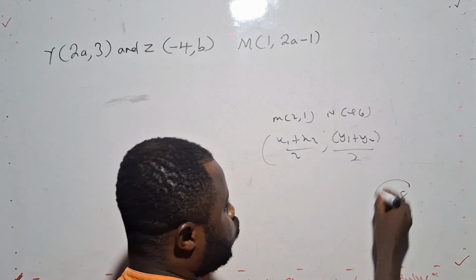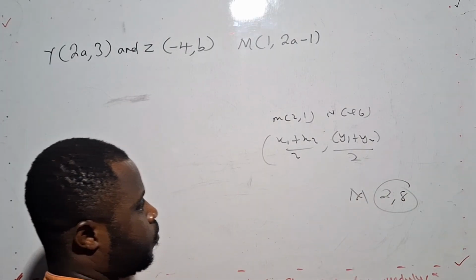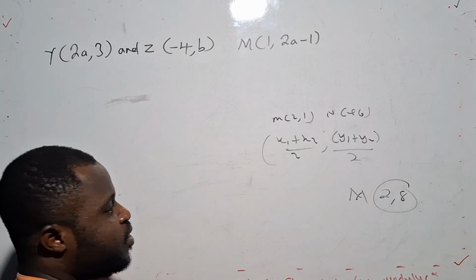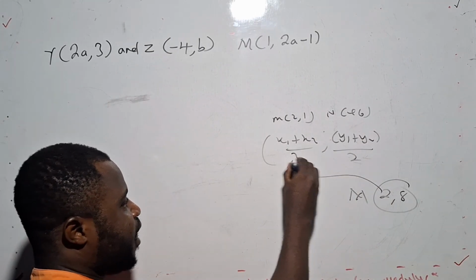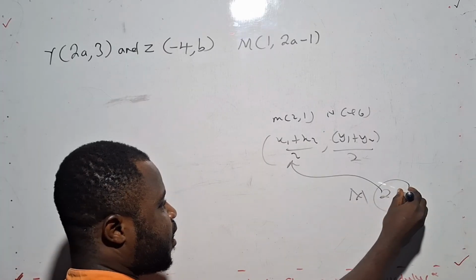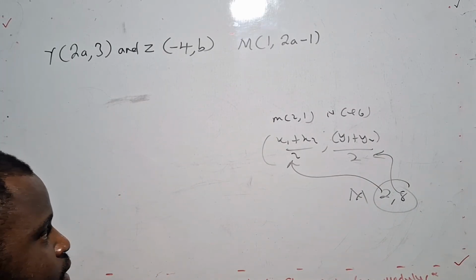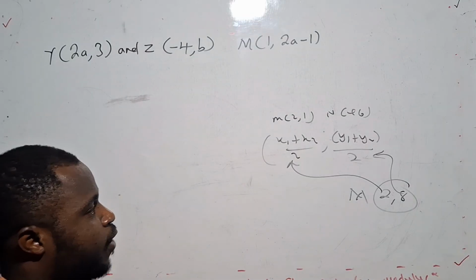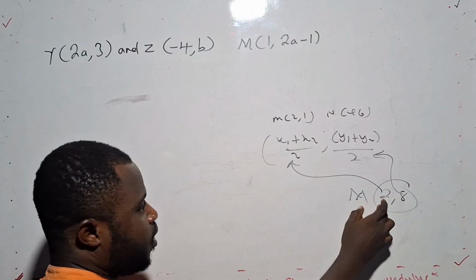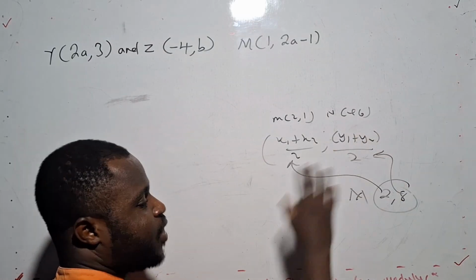Let's say we got (2, 8) as a midpoint. The 2 we've gotten is for the x side, which is the first one, and the 8 is for the y side. This is the trick you need to understand. When we find the midpoint of any given line, the x part gives us the first answer, and the y part gives us the second answer.